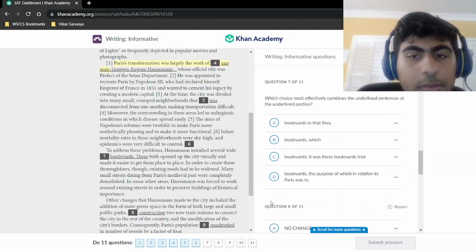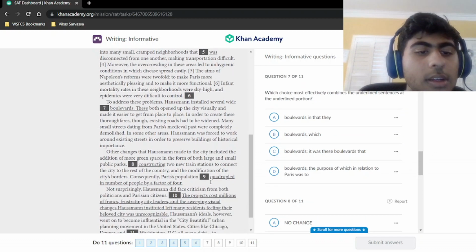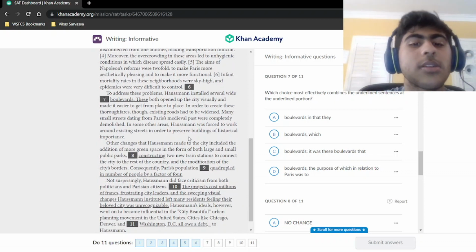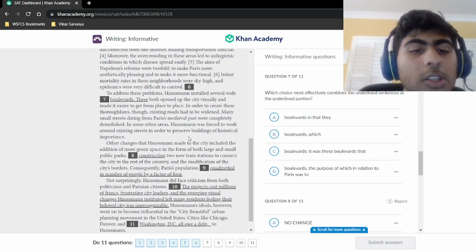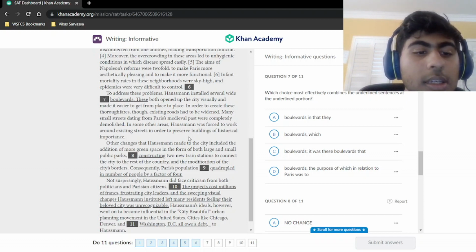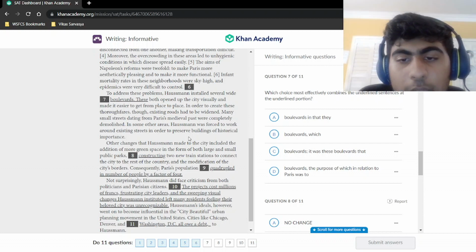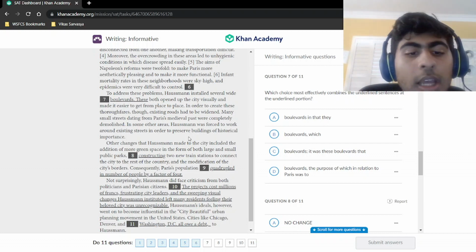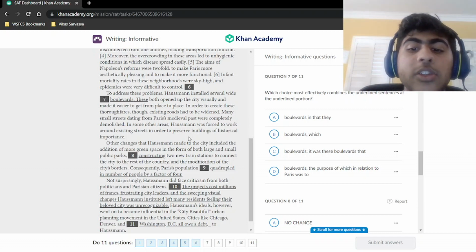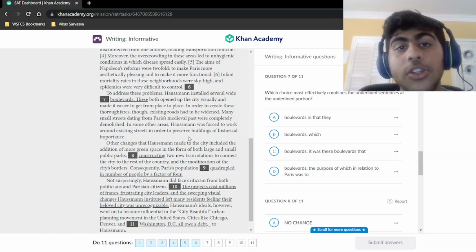Let's go. Question 7. To address these problems, Haussmann installed several wide boulevards. These both opened the city visually and made it easier to get from place to place. Alright, let's see. So we're trying to combine these two sentences. Let's look at our shortest answer first, because how you go about these problems is you find the shortest answer that works, the most concise answer that still works.